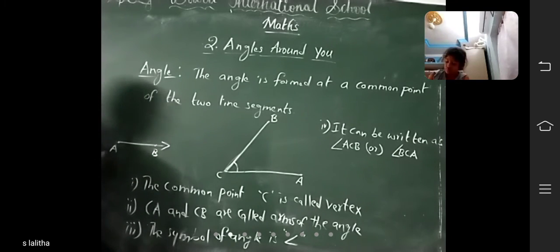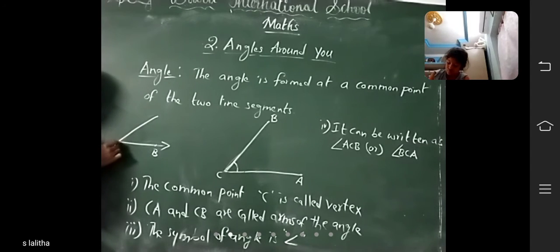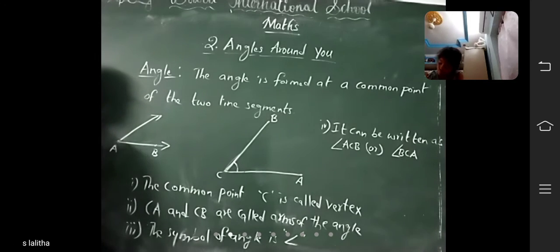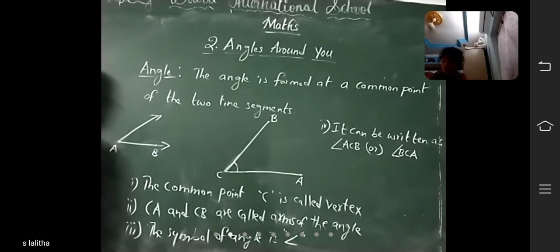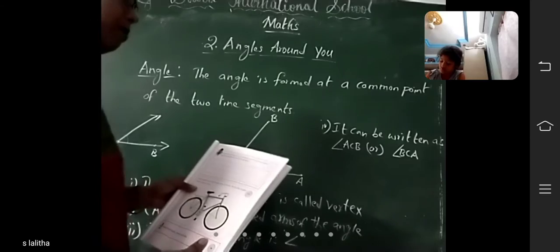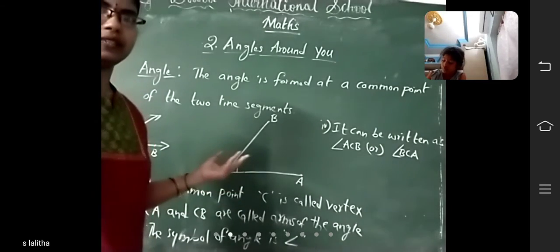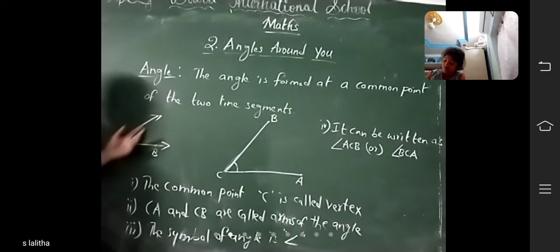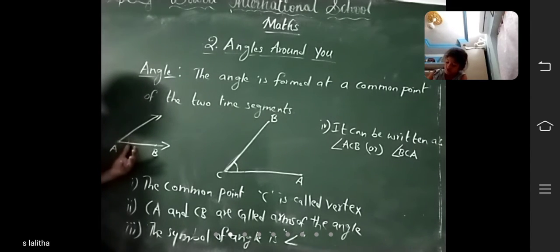Again I am drawing another ray. Here this is a starting point. This is not an ending point. It has an arrow. So do these two rays have a common point or not? Yes, these two rays have a common point. Does it form an angle or not, children? Yes, it forms an angle. That is the answer. So can two rays starting at a common point form an angle? Yes, two rays starting at a common point form an angle.